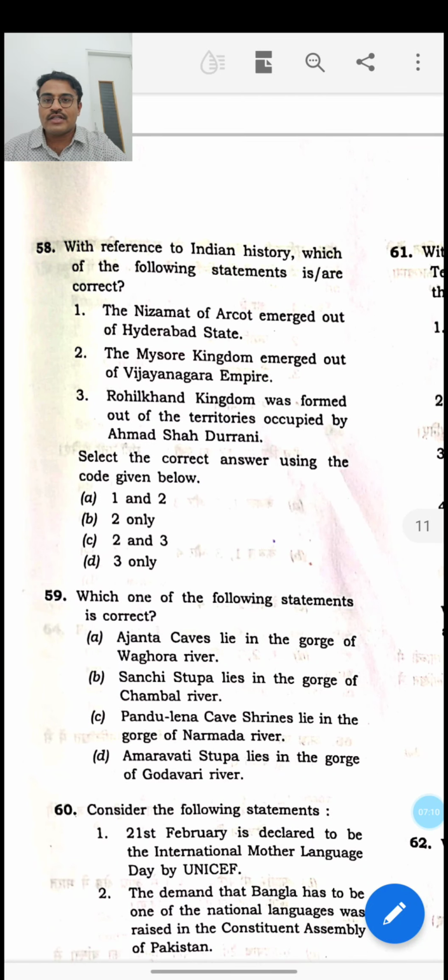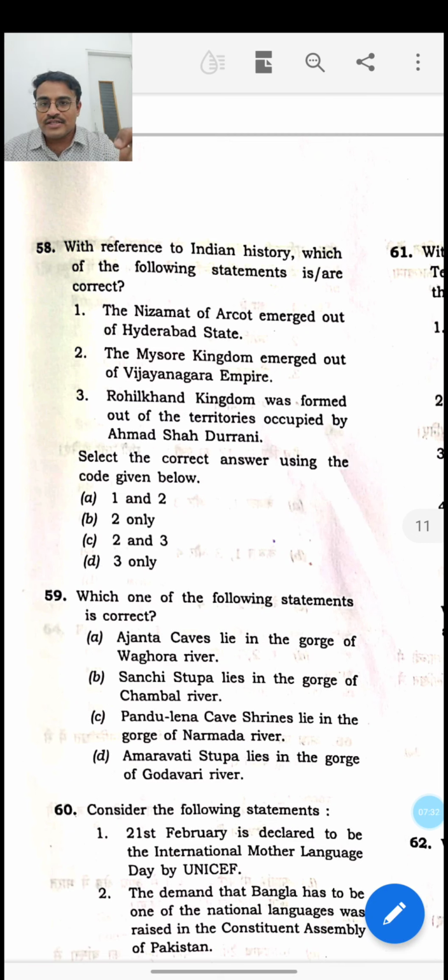Then the 58th one: with reference to Indian history, which of the following statements is or are correct? The first statement says that the Nizamat of Arcot emerged out of the Hyderabad state. The second statement says the Mysore kingdom emerged out of the Vijayanagara empire. The third statement says that the Rohilla kingdom was formed out of the territories occupied by Ahmad Shah Durrani. Ahmad Shah Durrani is none other than Ahmad Shah Abdali.